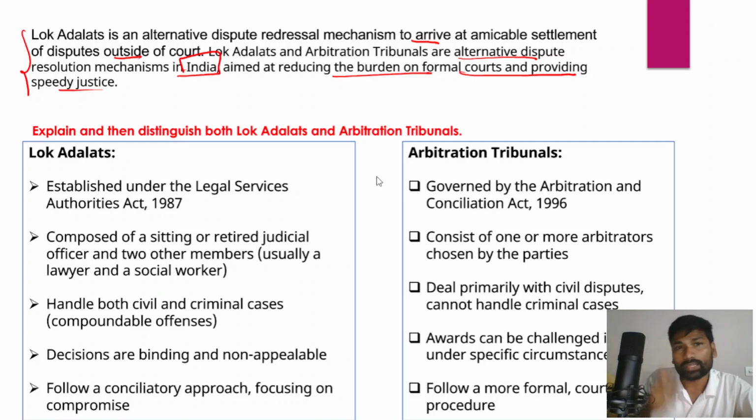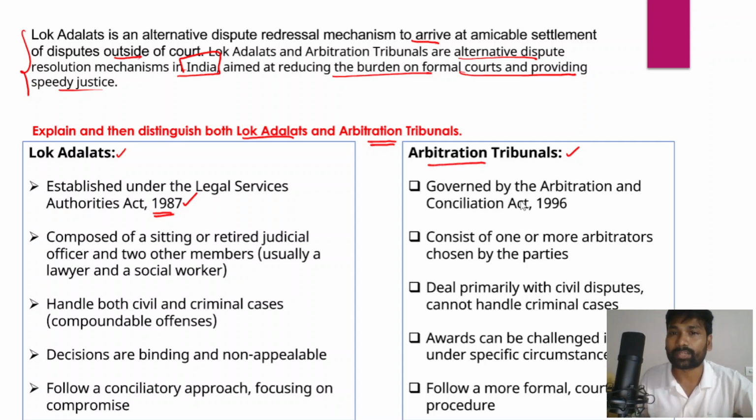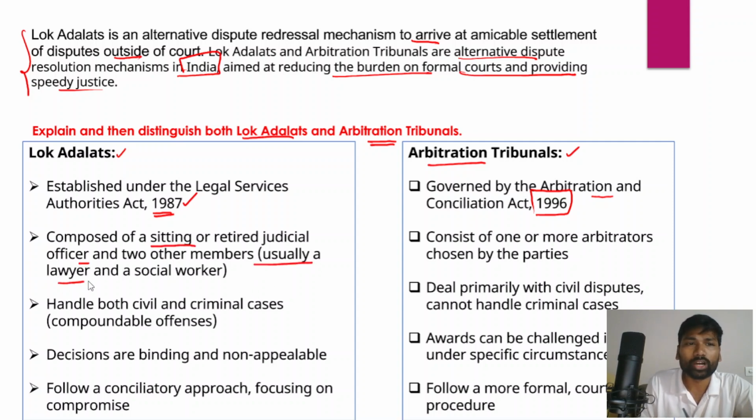And then you have to distinguish between Lok Adalats and arbitration tribunals. There are certain differences between them. Lok Adalats are established under the Legal Services Authorities Act, which was passed by the Union Parliament in the year 1987. But arbitration tribunals are governed by the Arbitration and Conciliation Act of 1996. Lok Adalats are composed of a sitting or retired judicial officer and two other members, usually a lawyer and a social worker.